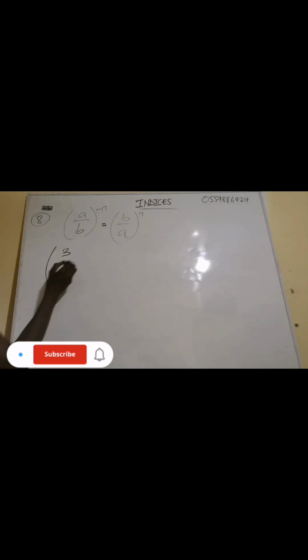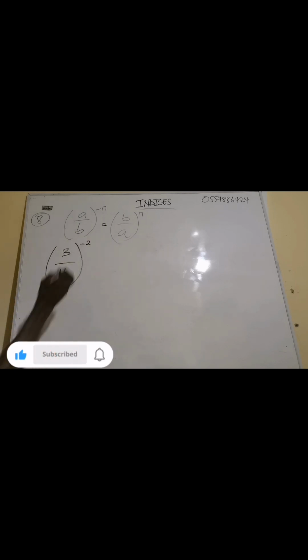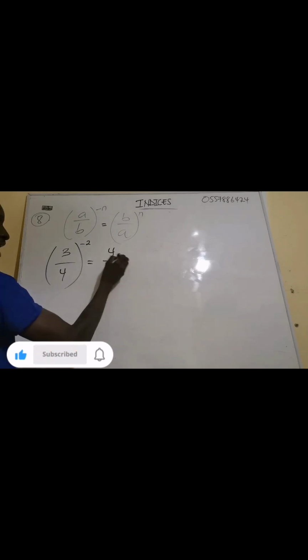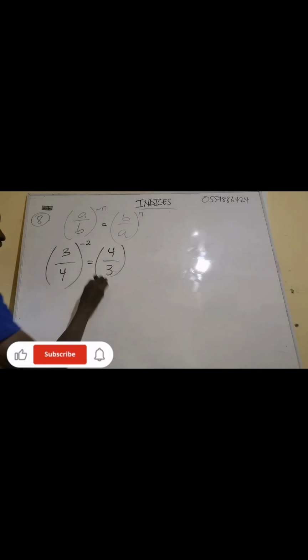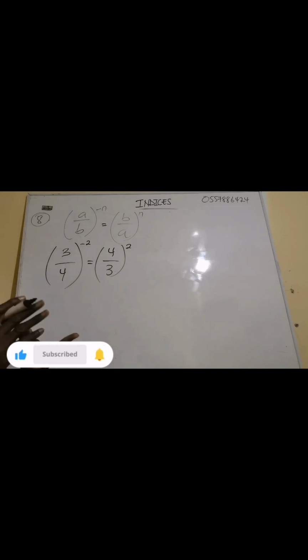Now, example, if I have 3 over 4 all exponent minus 2, this one is the same as when you turn it upside down, so 4 over 3. Then I'll make the exponent positive. That's the first approach.